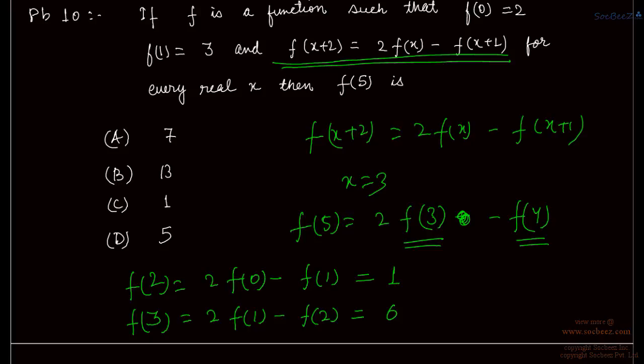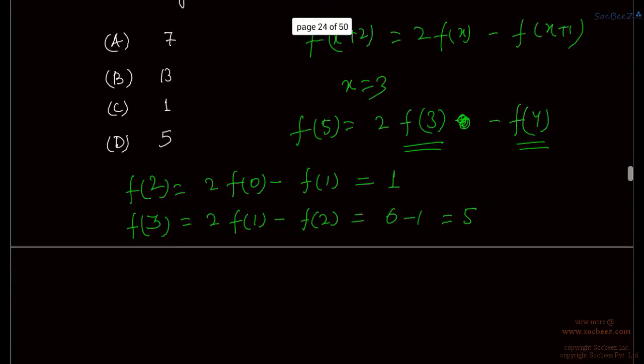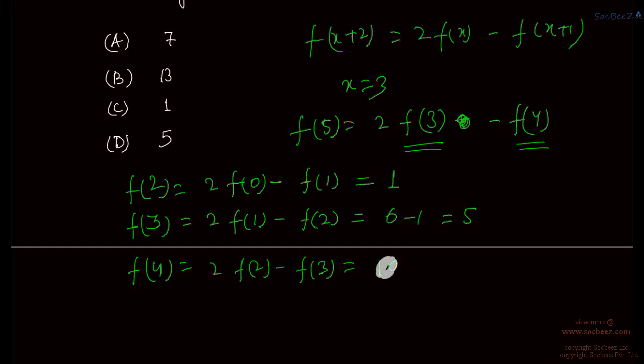So 2f1 means 6, minus f2 which is 1, which is equal to 5. Now if we substitute x is equal to 2, then we are getting f4 is equal to 2f2 minus f3. 2f2 is 2, which is 2 minus f3, f3 is 5, which is equal to minus 3, right?